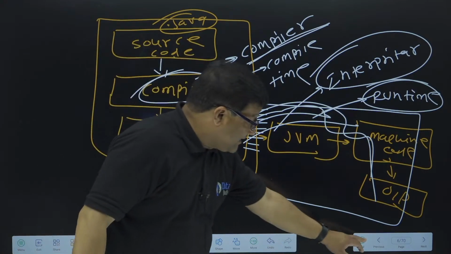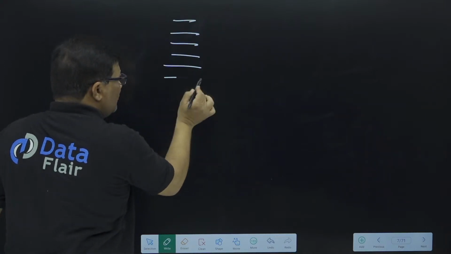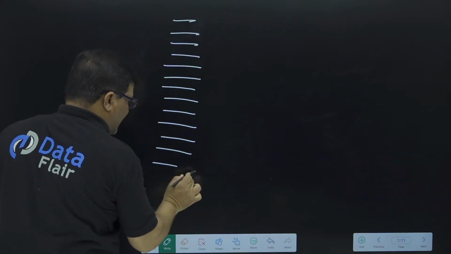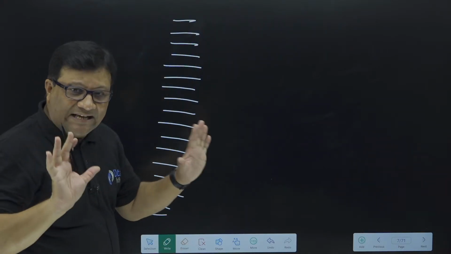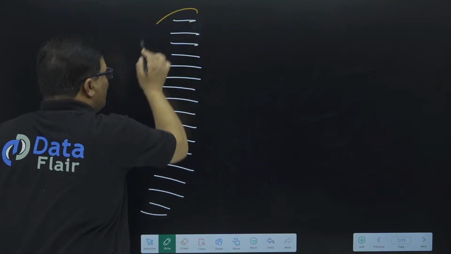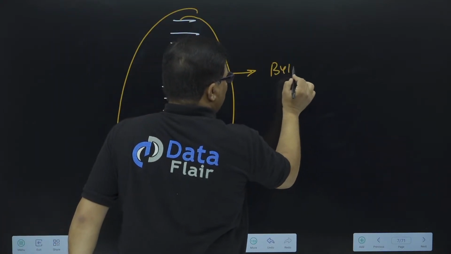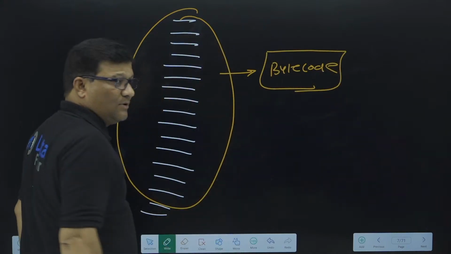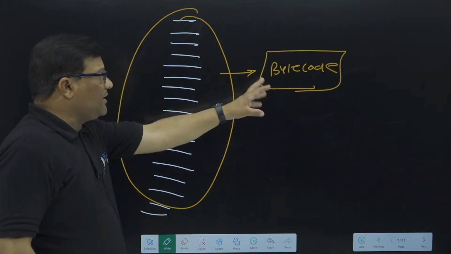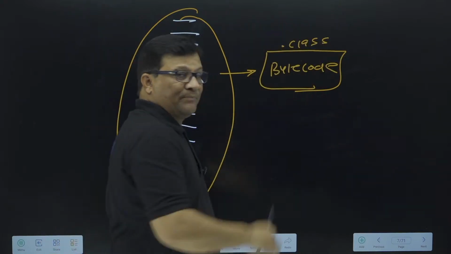Once you write a Java program, suppose this is a 50 line Java program. I'm not going to write any code. Suppose there is no syntax error in these 50 lines. Then your complete 50 lines are converted into bytecode, because the compiler does not find any syntax error in this code. It converts the complete code into bytecode and creates a .class file without any doubt.